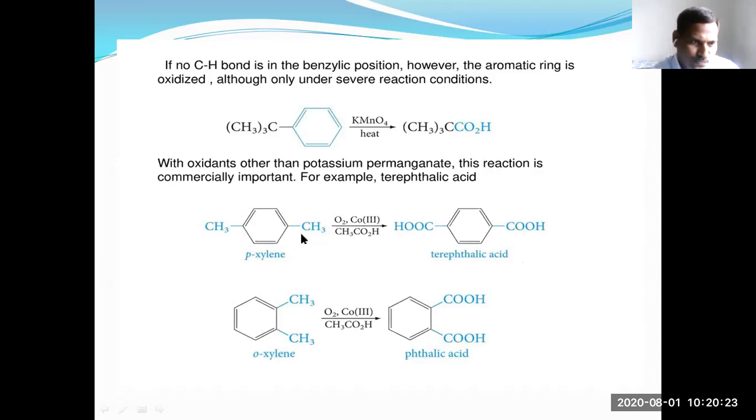The two side chains present on benzene undergo oxidation and are converted into COOH groups. That's why paraxylene oxidation forms terephthalic acid.